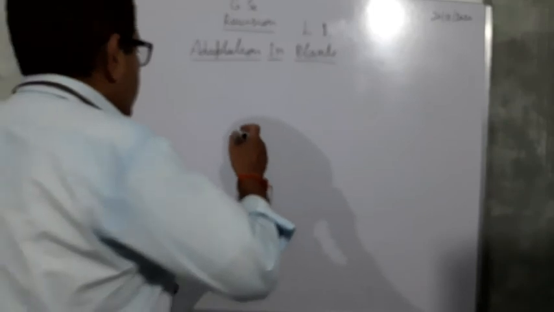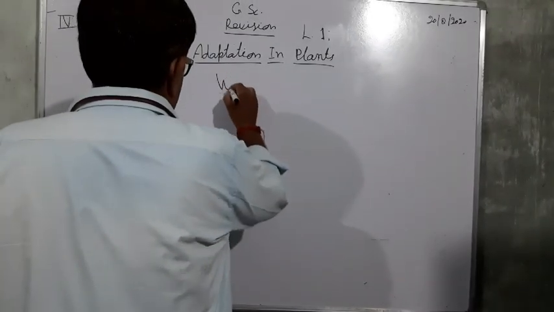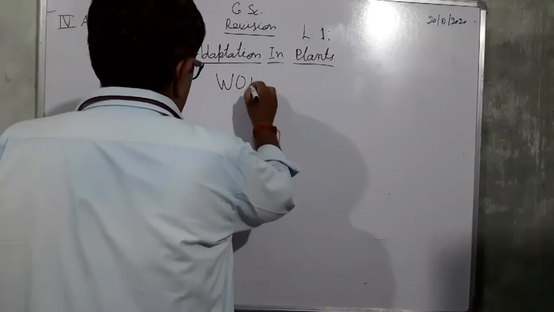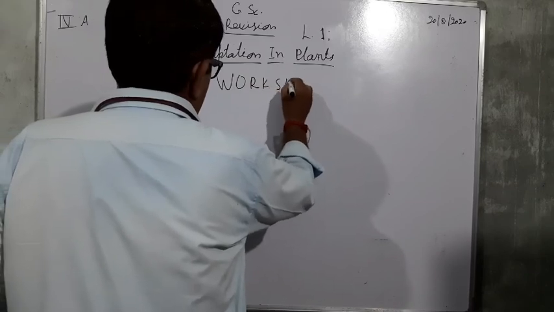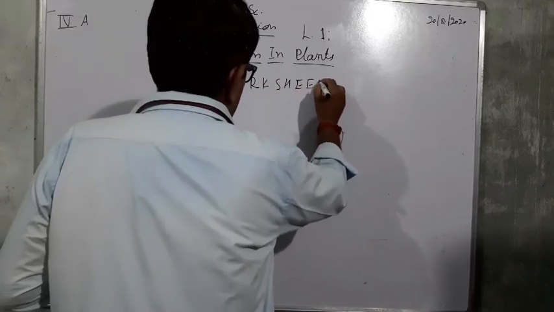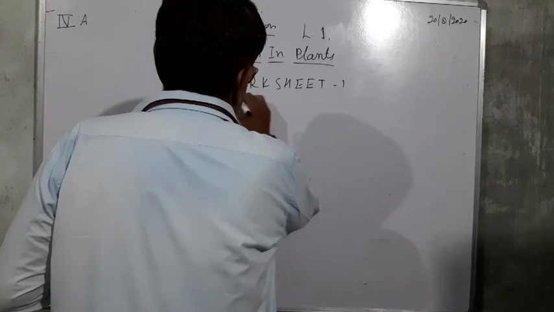So after this, I think you have learned the word power. Now we can see worksheet first. Worksheet first.